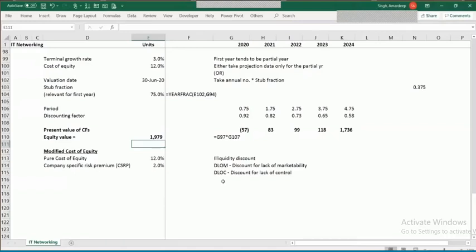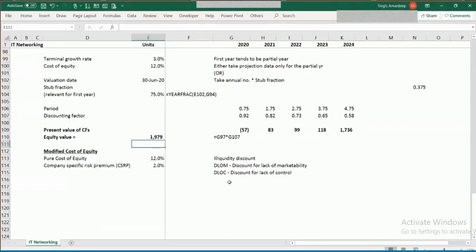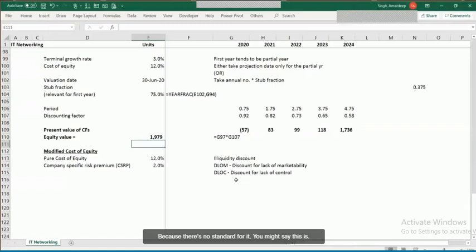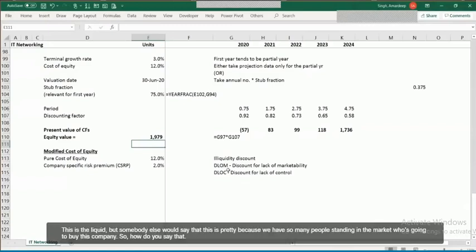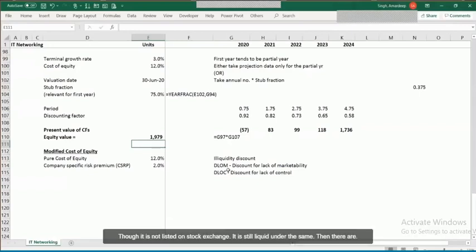Theoretically, if you open the book, you will get a formula for DLOM, DLOC, etc. But no book will talk about the basis or an objective approach to be used for all of it, because there's no standard for it. You might say this is illiquid, but somebody else would say it is pretty liquid, because so many people are standing in the market looking to buy this company. So how do you say that it is illiquid? Though it is not listed on a stock exchange, it is still liquid.